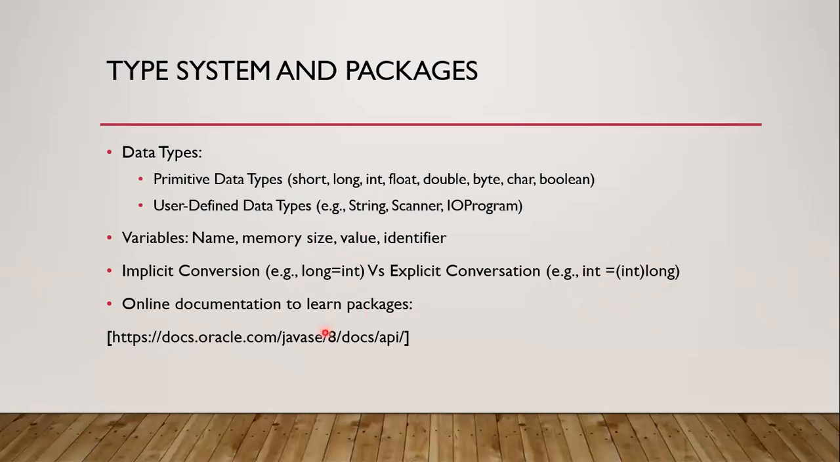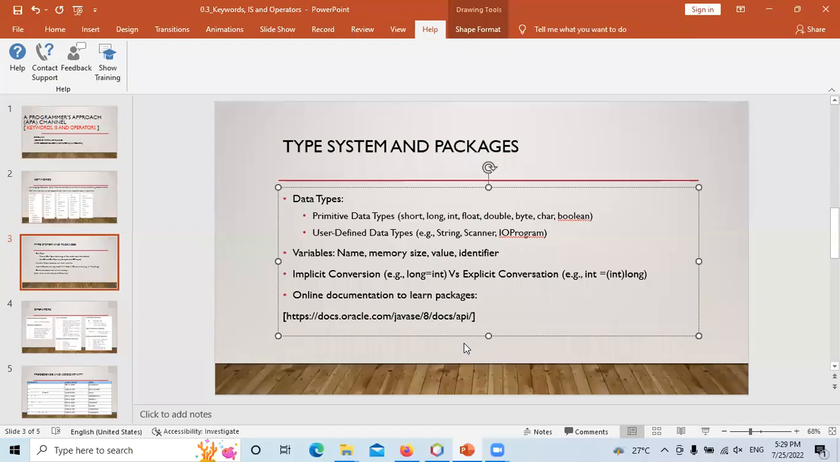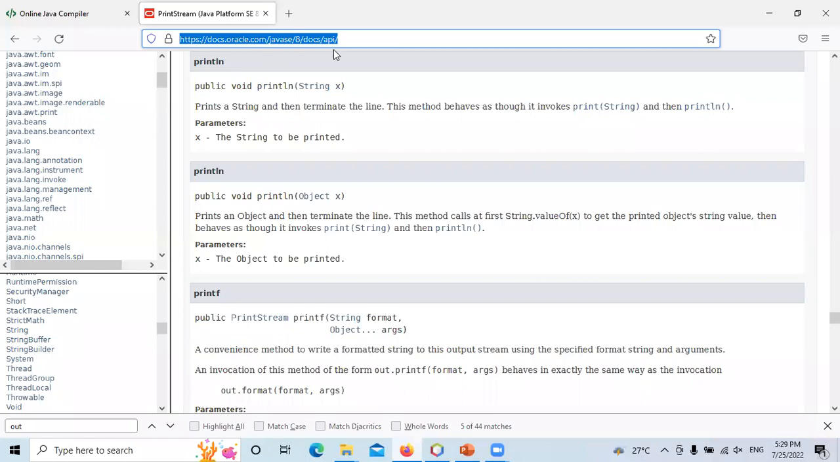In our previous lecture, we talked about different packages and the classes and the methods we used. How does one know these methods, how to find out? For this, let's go out of these slides and go to the link here. This is the link for the documentation for the API. Going to this link will bring us to this documentation.